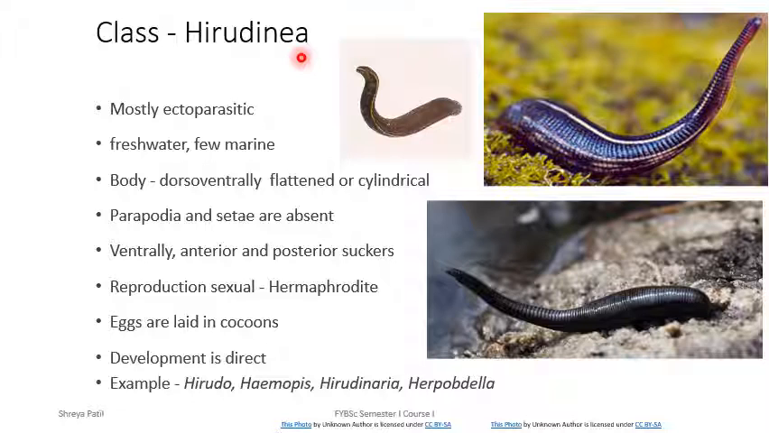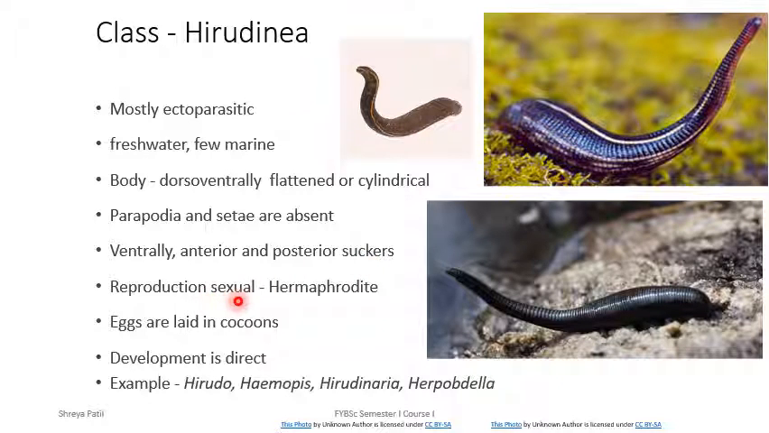Class Hirudinea. Most of the members of class Hirudinea are ectoparasite. They are mostly found in freshwater or the places which are very damp and close to the freshwater, and few are marine. Their body is either dorsoventrally flattened or it is cylindrical. Parapodia and setae are absent, but body shows adaptations for the parasitic mode, that is presence of anterior and posterior suckers on the ventral side.